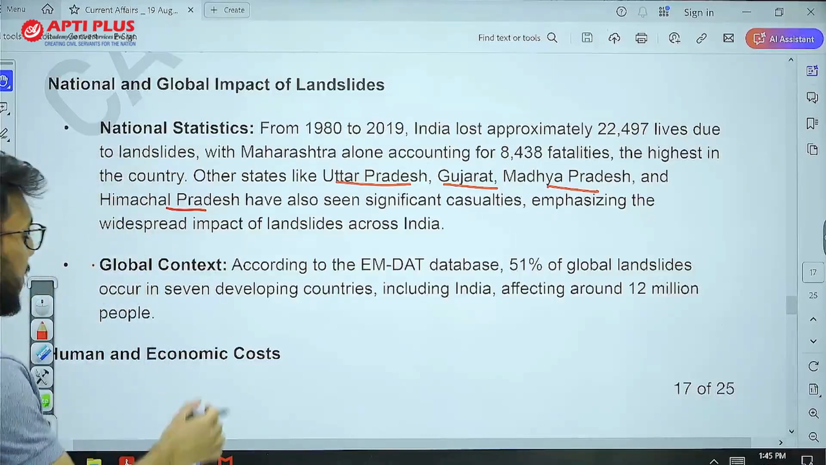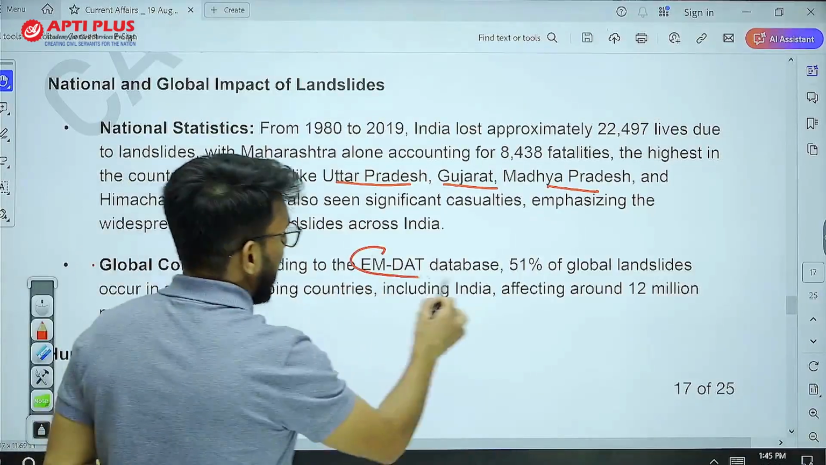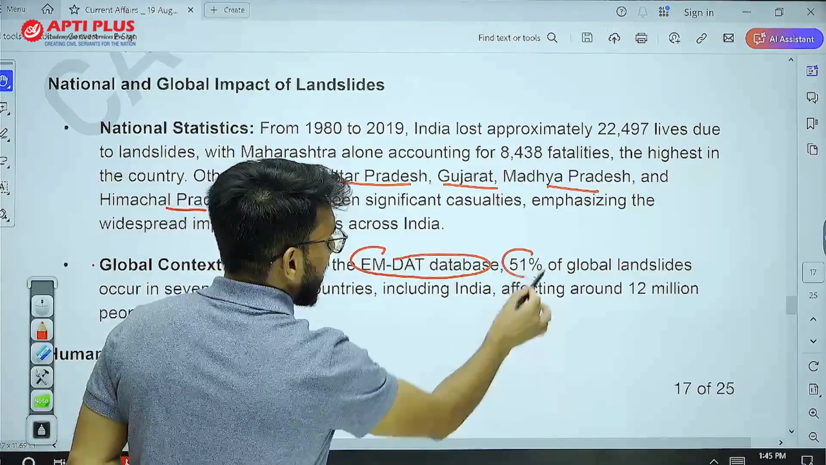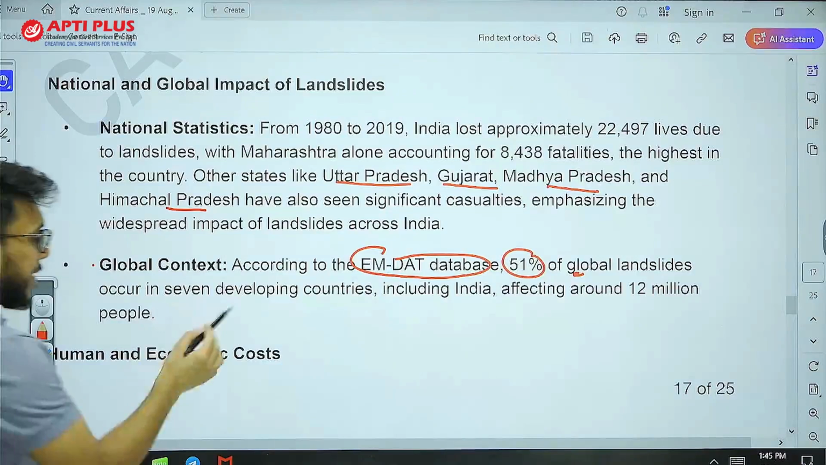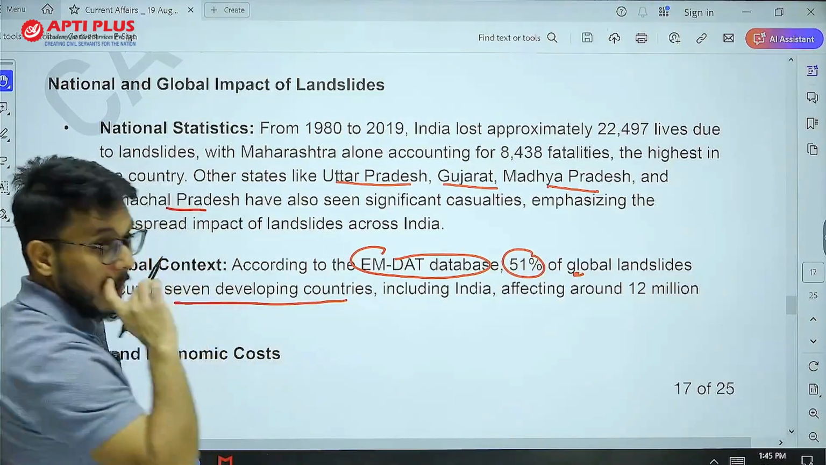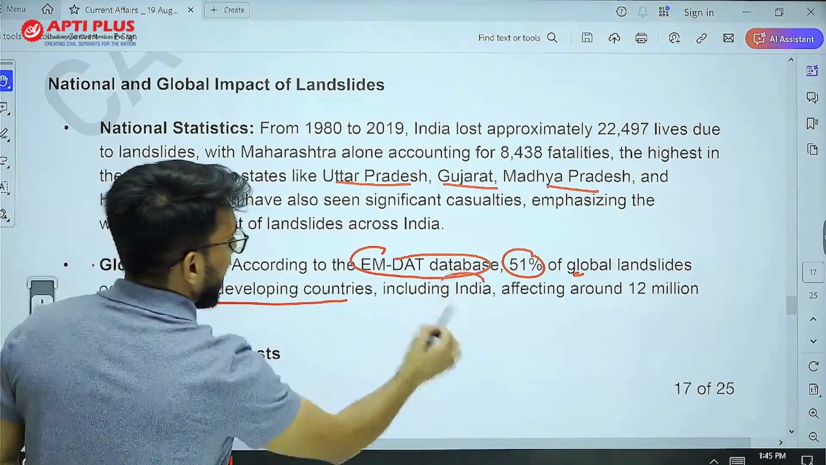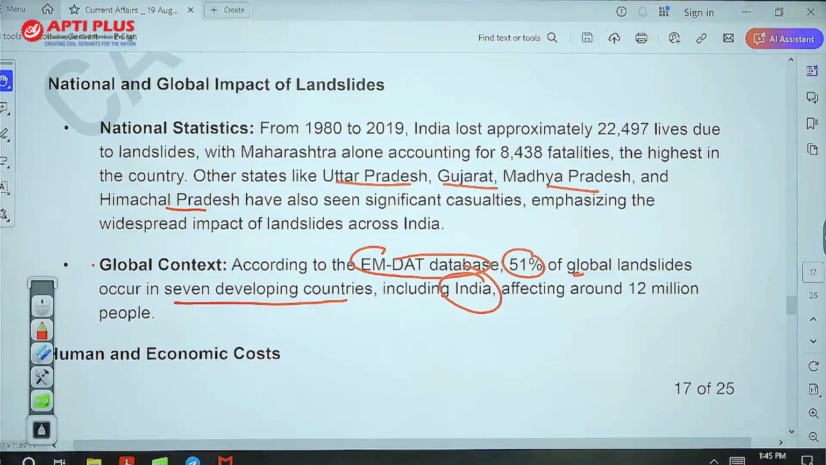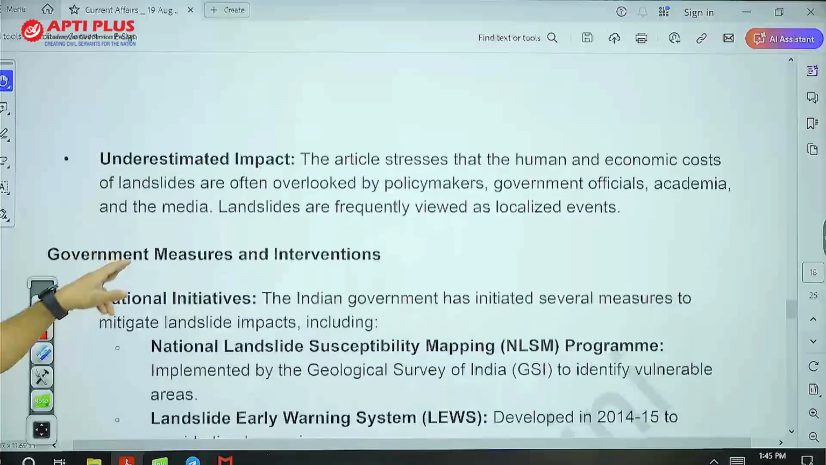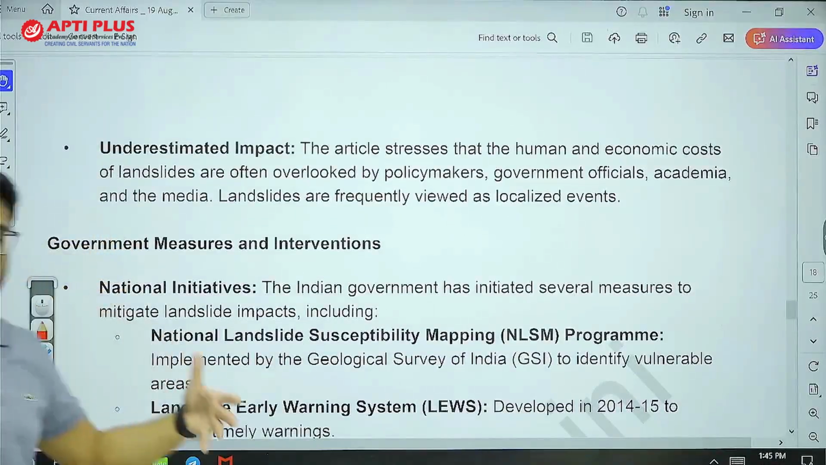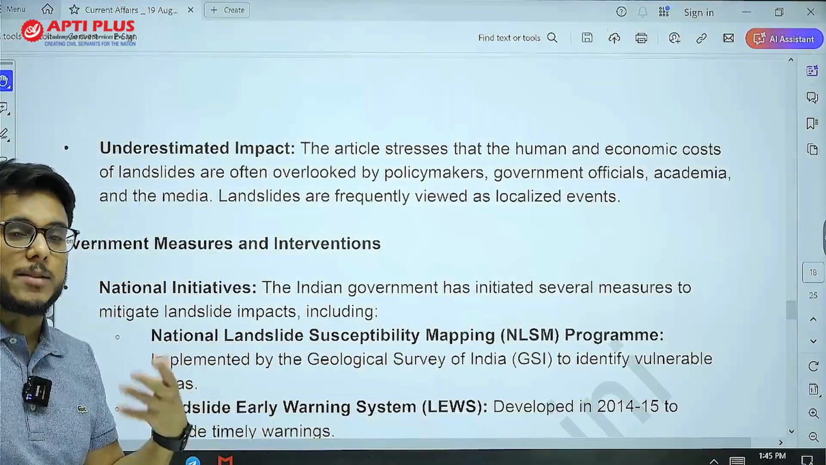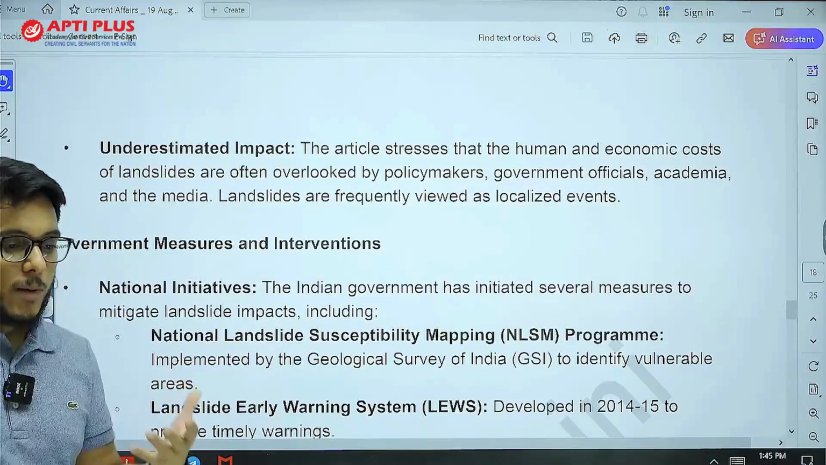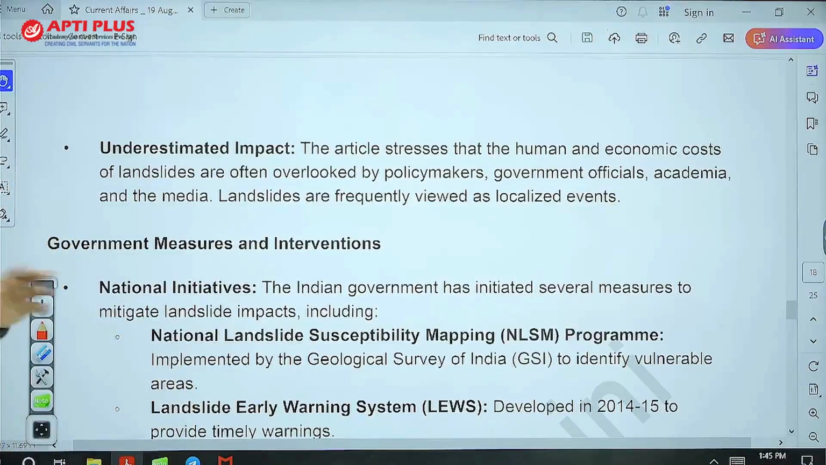You see this particular thing. According to the EMDAT database, 51% of global landslides occur in 7 developing countries, and out of those 7 developing countries, India is one of them. It affects 12 million people. These landslides take a human toll, and they have a negative impact on infrastructure.